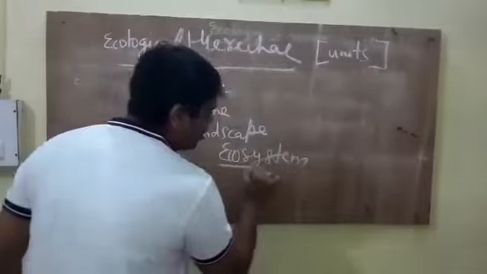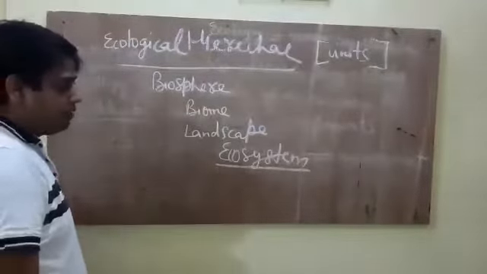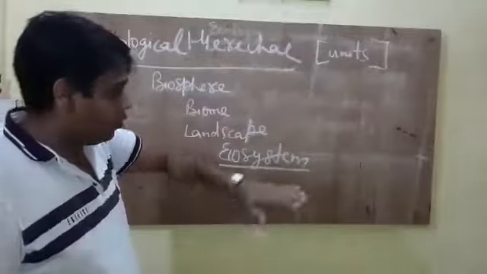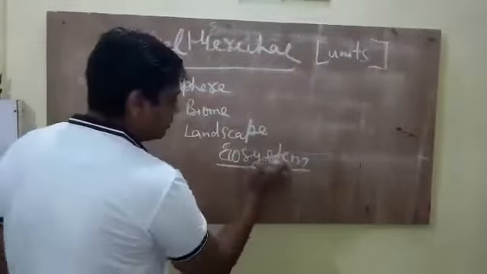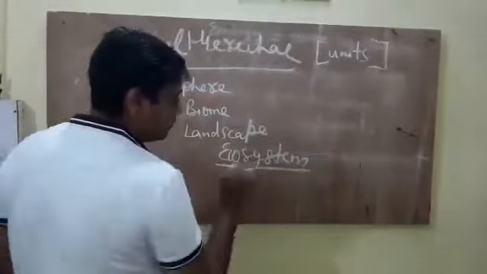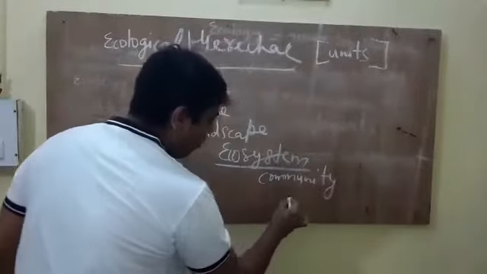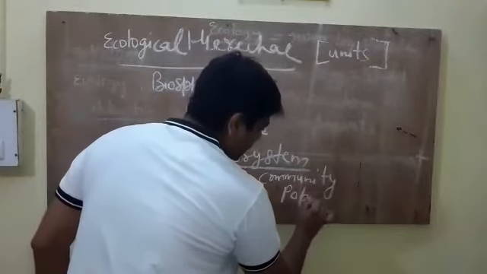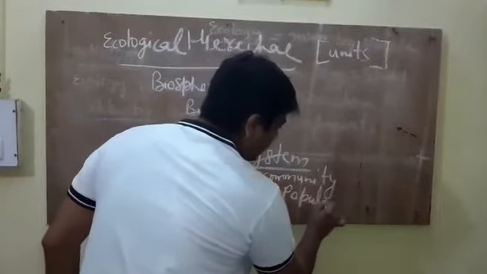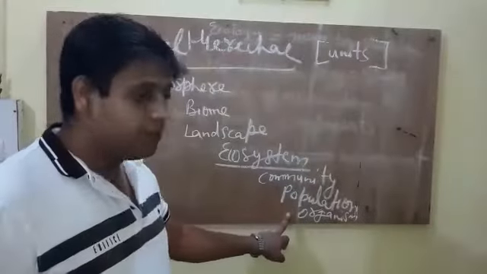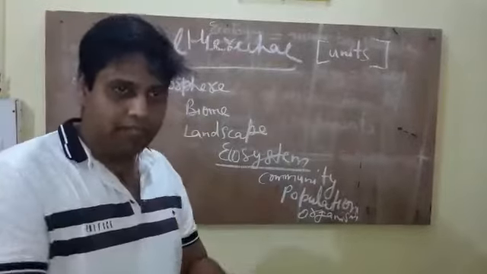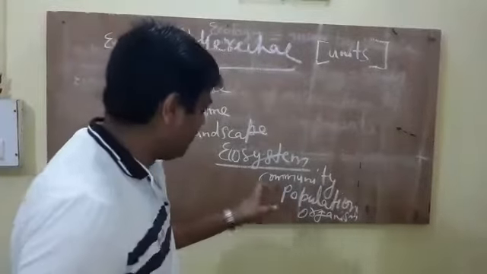We will study about the ecosystem, about producers, consumers, top consumers, and ecological pyramids. After ecosystem comes community, then population, and then organism. Organisms live in a population; many populations of different species make a community.